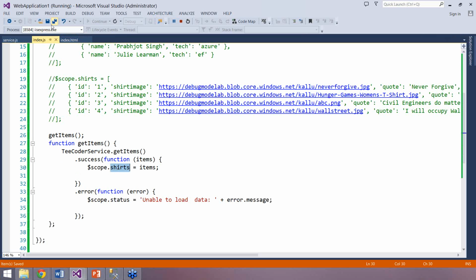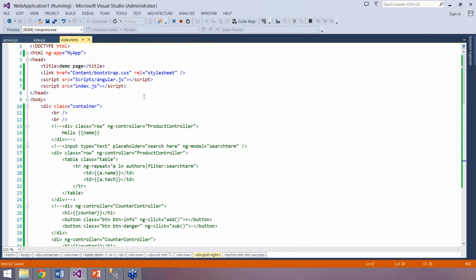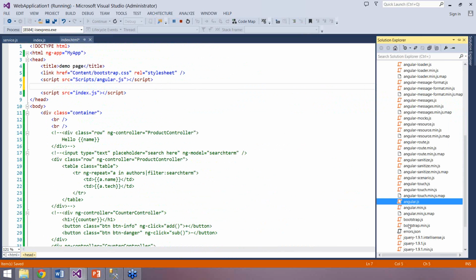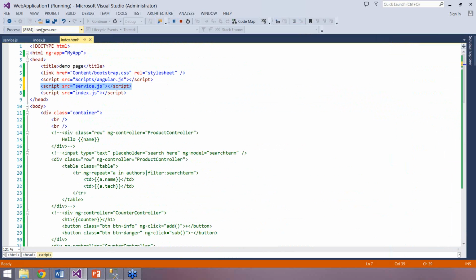Once this is done, don't forget to go to your index.html and add the reference of service.js also. So I'll drag and drop service.js here. I added the reference of service.js in line number 7.